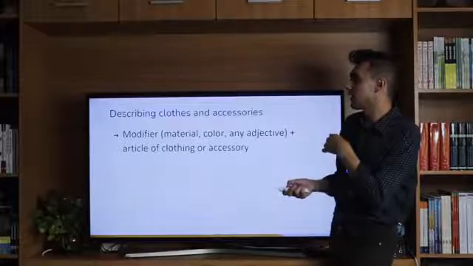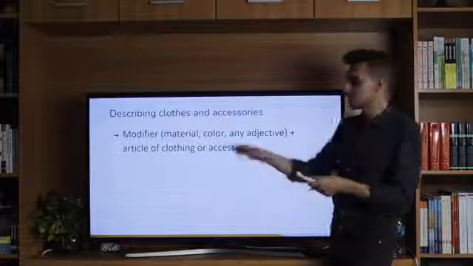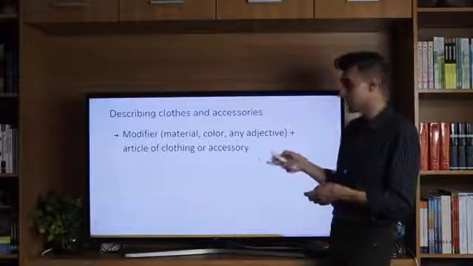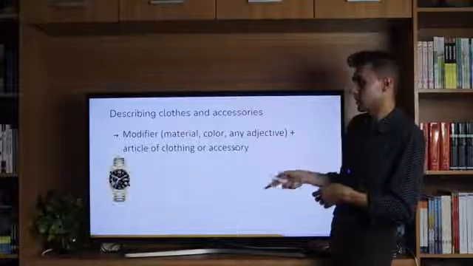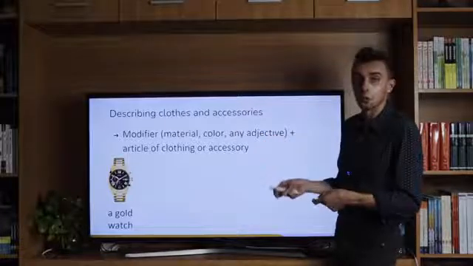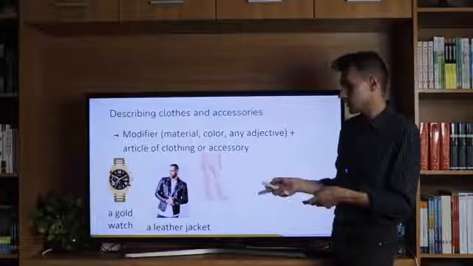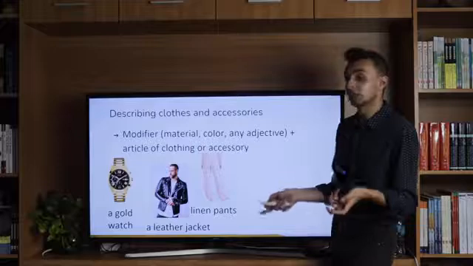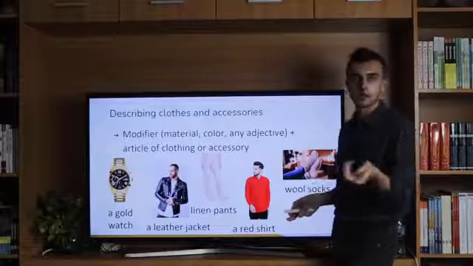So when we're using material, color, or any sort of adjective or modifier to describe an article of clothing or accessory, we use this structure: modifier plus the article of clothing or accessory. So here are some examples. We have a gold watch, a leather jacket, pants. What might be the type of pants here? Linen pants, right? A red shirt, and wool socks, right?